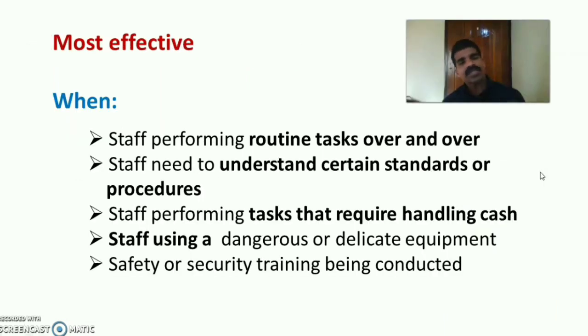So bureaucratic leadership may be most effective when staff perform routine tasks over and over. When the staff has to perform the routine task over a period, it could be based on the procedures and policies. In such a situation, it would be most effective. Then when staff need to understand certain standards and procedures of the organization. Then staff performing tasks that require handling cash.